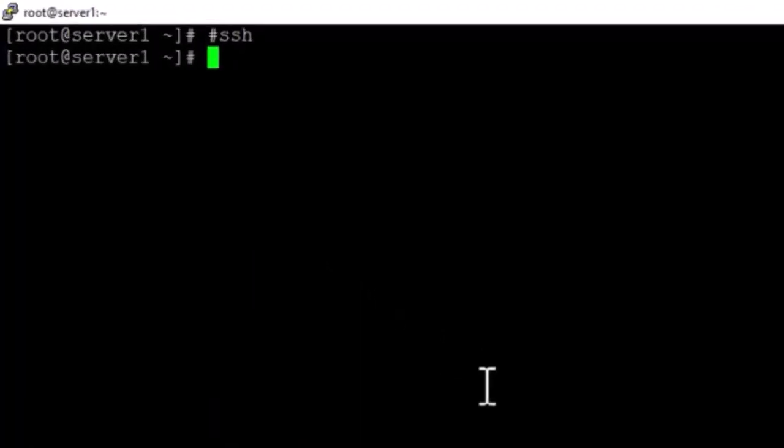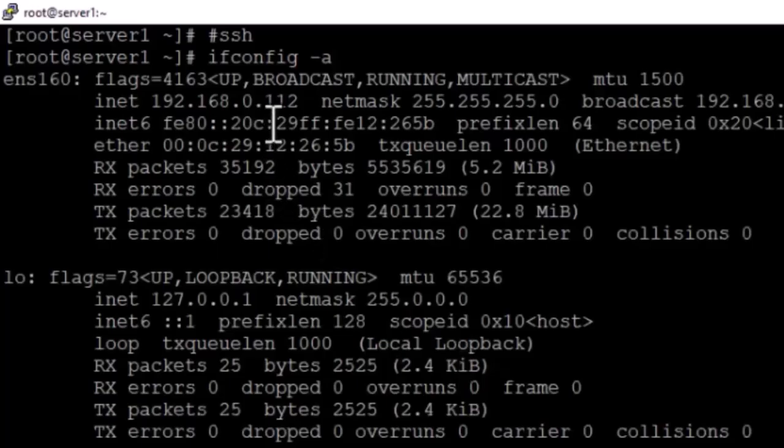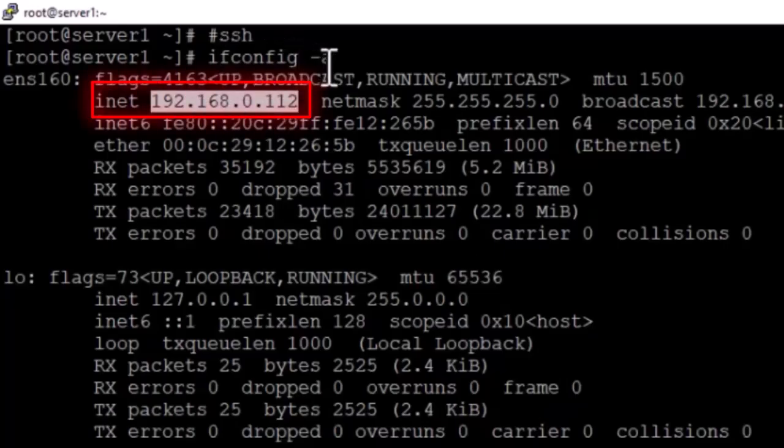You can't skip this command because as a Linux admin, when you are in your shift, you have to SSH to the server first. So let me tell you how to SSH to the server. For that, first you should be aware of the IP of the server or the server name. So we are aware here that our IP is this one. We can check it by ifconfig -a. Now I wanted to SSH to this server from my local machine.